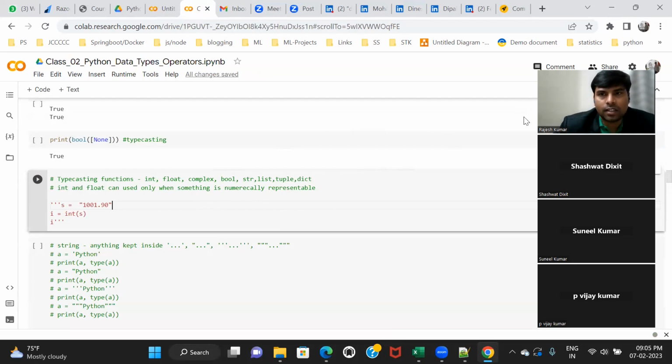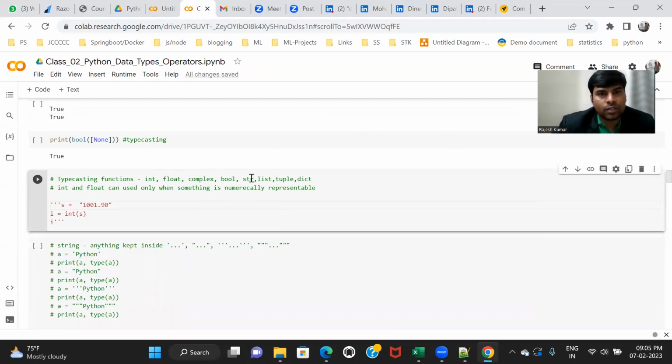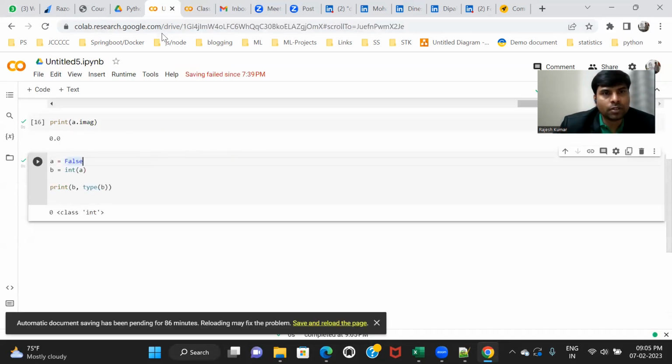So we saw int and float, and now let's take the example of the bool type. Something I want to convert into bool. For example, I have an int a equal to 7. I want to convert it into bool type, so use bool here.